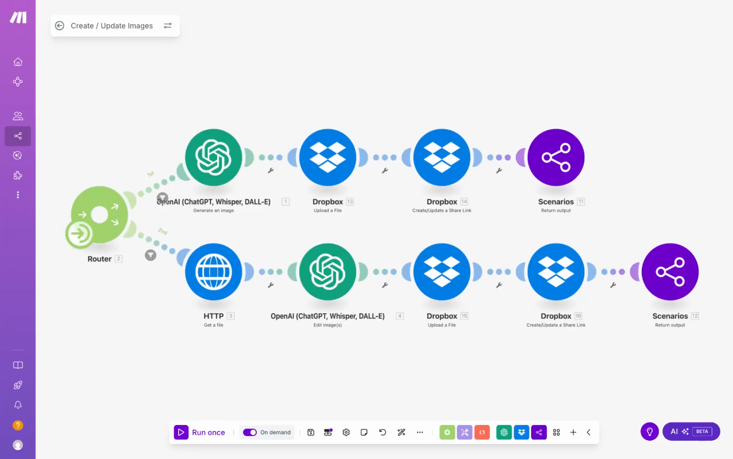Next, we have the create and update images tool for the agent. In this scenario, we're going to go one of two ways depending on whether the user wants to create a new image or edit an existing one.